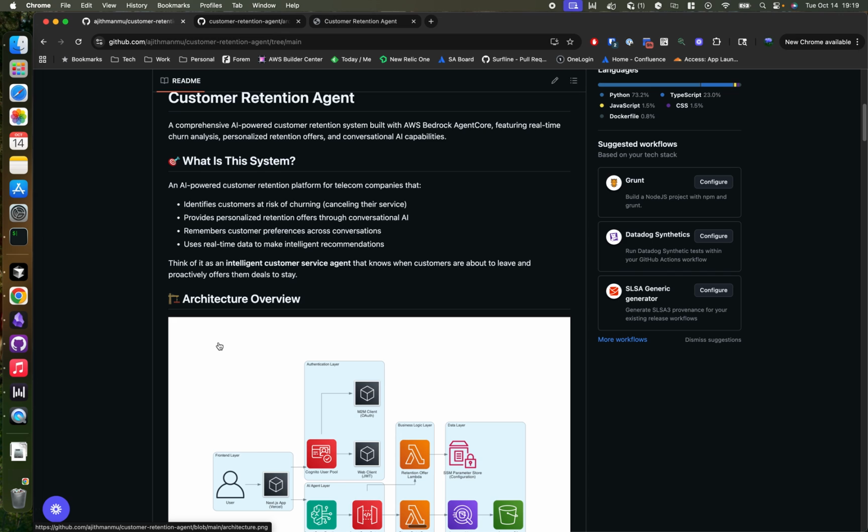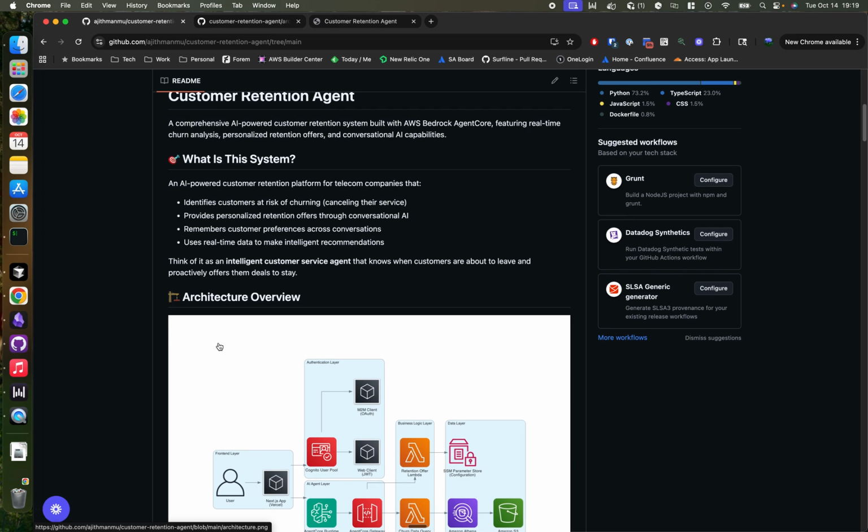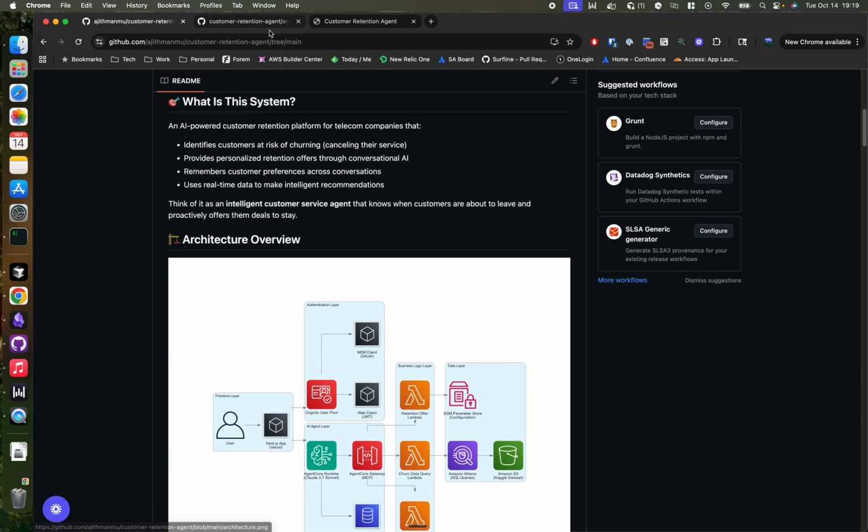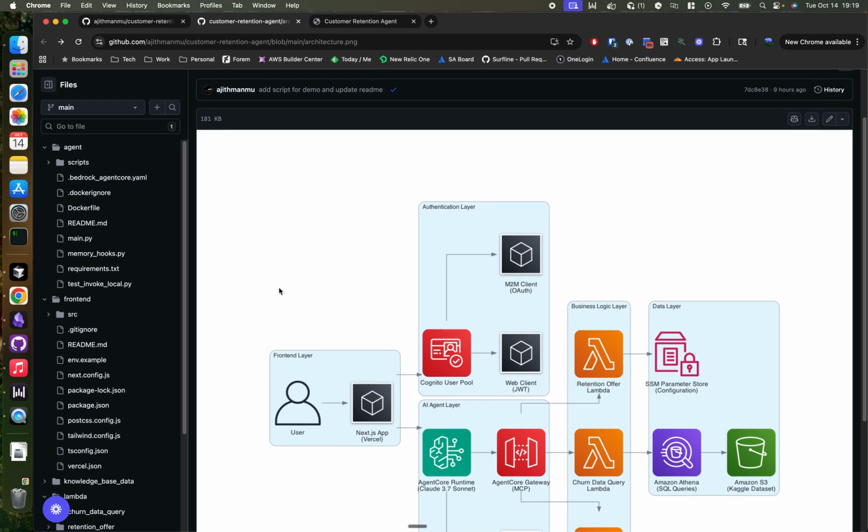We are using three AgentCore primitives here: runtime, gateway, and memory to create this intelligent assistant. And this is powered by Claude 3.7 Sonnet. So this agent reasons autonomously. It can call tools on its own and remembers the customer preferences across conversations. So it's basically a production-ready, scalable AI agent. Let's talk about the architectural overview and see what the components in this system are.